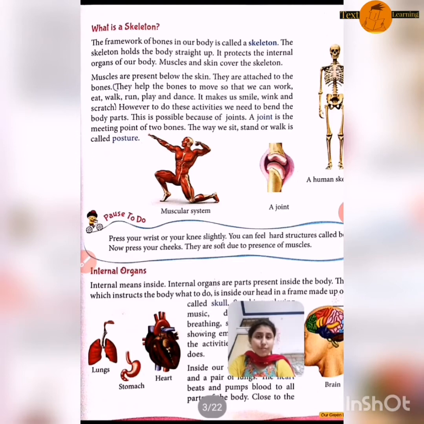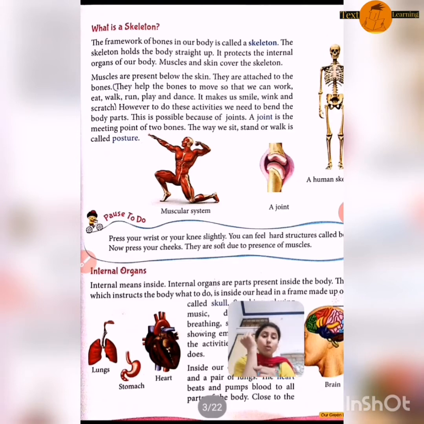What is the use of the skeleton? The skeleton protects all the internal organs, as all our internal organs are very sensitive and very soft, so they need protection. That is why the skeleton is here, to protect our internal organs. Likewise, muscles and skin cover the skeleton. Why can we not see the skeleton?